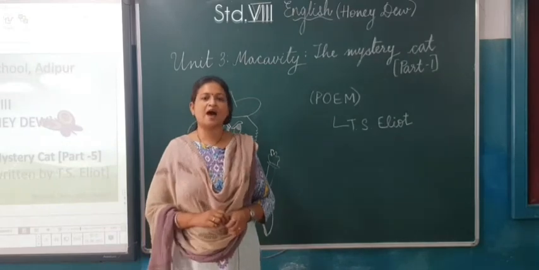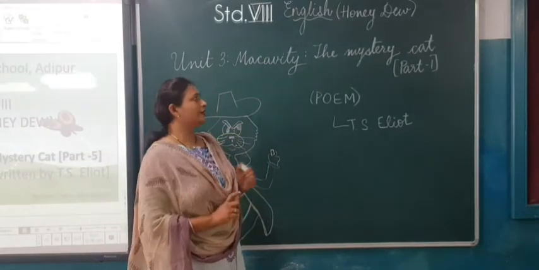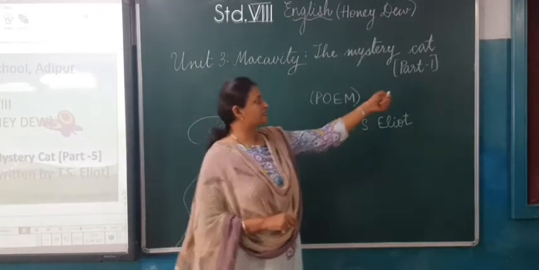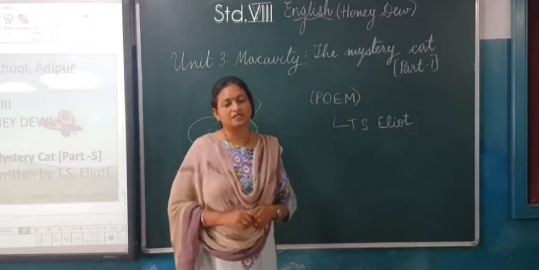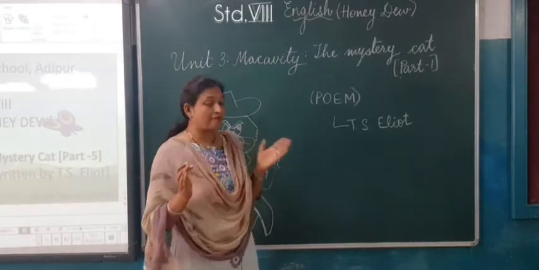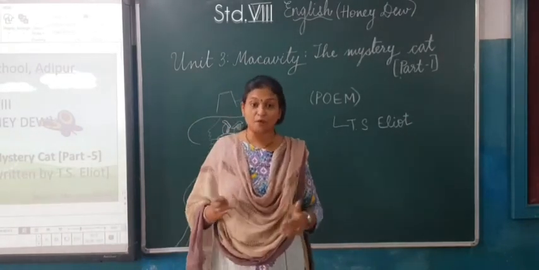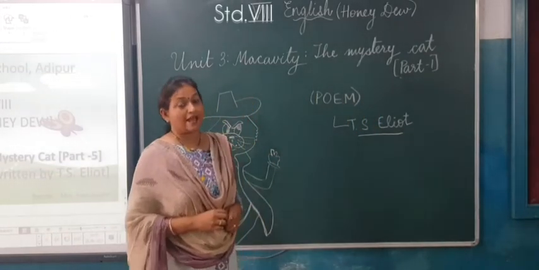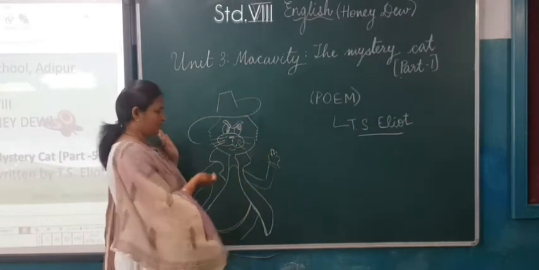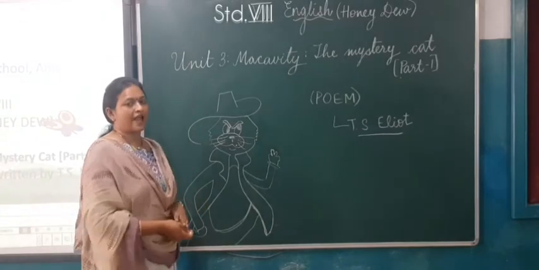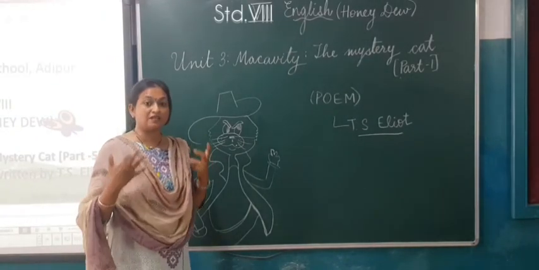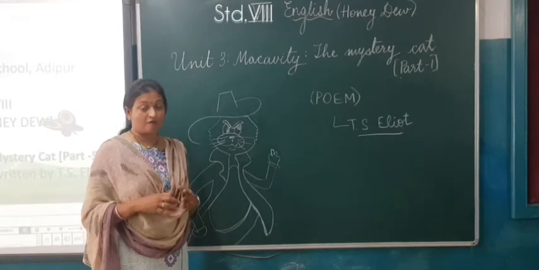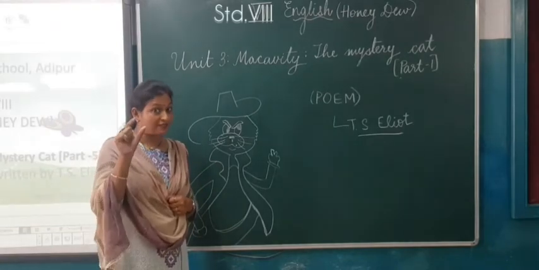In this session, I'll be teaching you Unit 3 Macavity the Mystery Cat, and this is the first part of this unit. Now, Macavity the Mystery Cat is a poem which is written by TS Eliot. And who is this Macavity? Yes, this cat. This cat is very mysterious. Why? Because this cat is very naughty, a very notorious criminal.